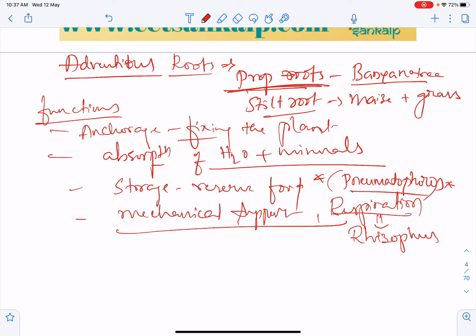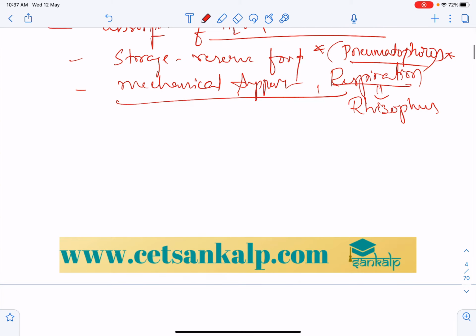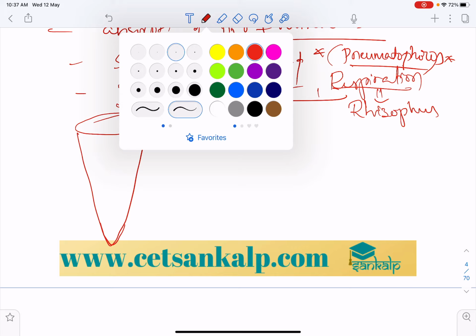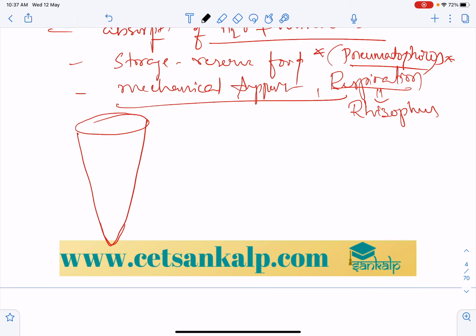Next, let us take the regions of root. In this, we have mainly three regions. The apex of the root is covered by the root cap.